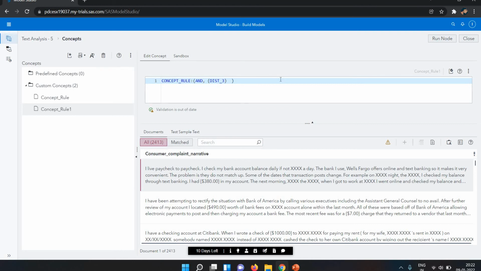So you can say the destination will be third. If in the third position the company is available, then show the result. So underscore C, then curly bracket, then company, comma.